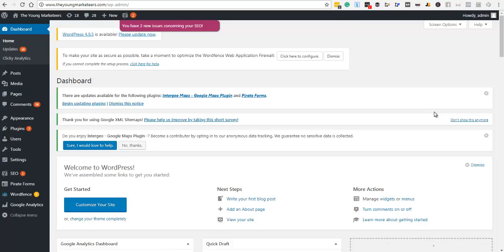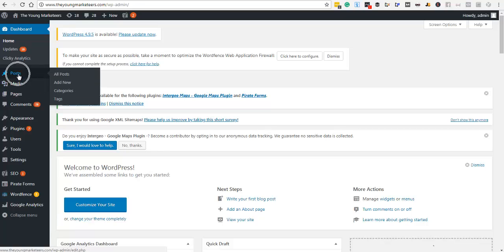So this is the back end of a WordPress site. If you have WordPress, I'm sure you're familiar with it. If not, this is where you log in and you can manage content you put out. You can do posts over here. You can create a new post. Here's where you build your website pages. But we're going to look at plugins.